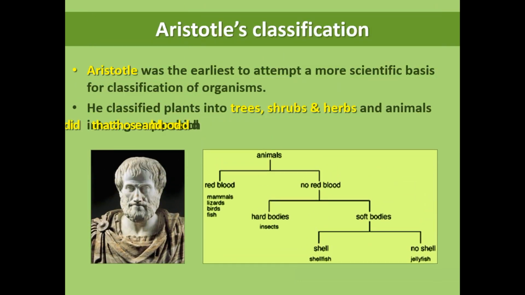Firstly, we will learn about Aristotle's classification. Aristotle was the earliest to attempt a more scientific basis for classification of organisms. He classified plants into trees, shrubs and herbs, and animals into two groups, those which had red blood and those that did not.